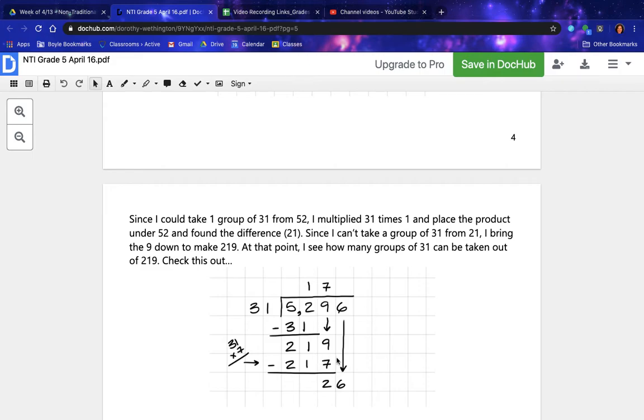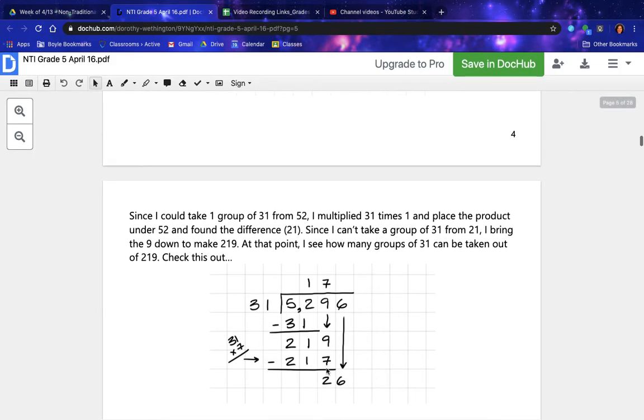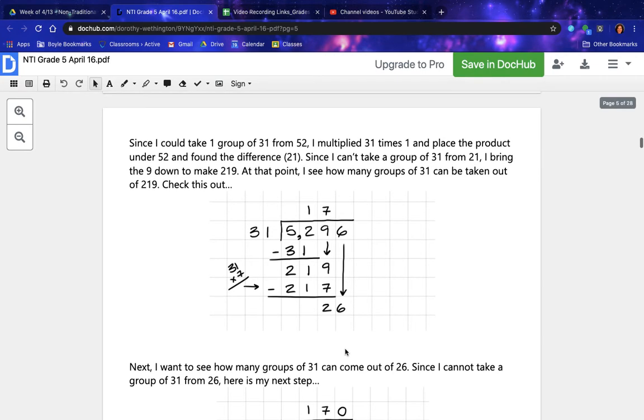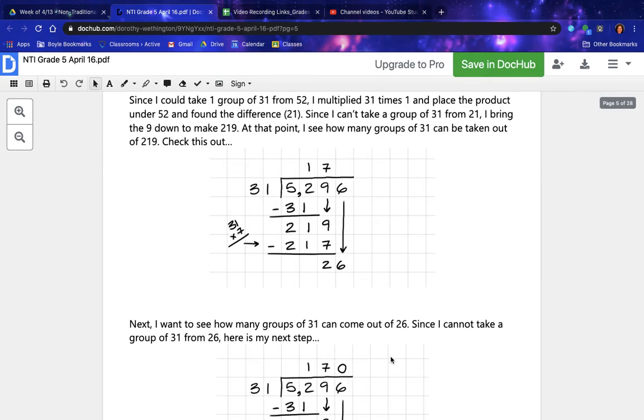Check this out. 7. 31 times 7 is 217, with the remainder of 2. Bring down my 6. Next, I want to see how many groups of 31 can come out of 26.